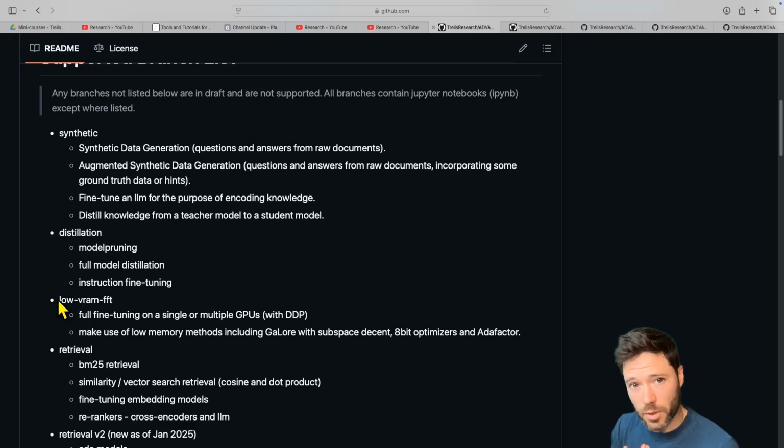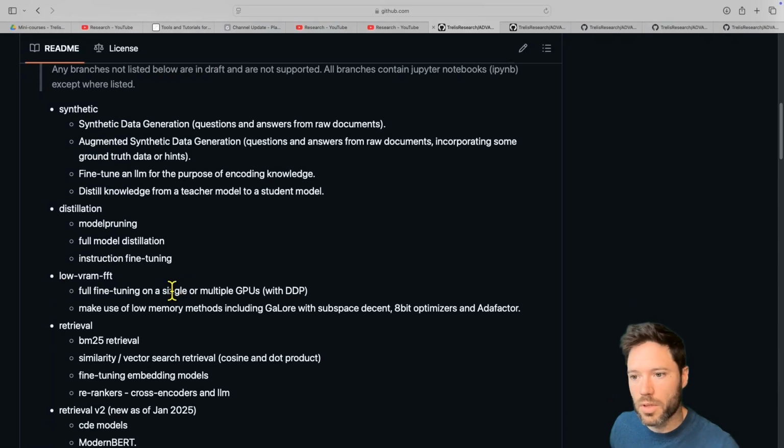Also, while I support the larger models like say Llamas and Qwens, I also support fine-tuning embeddings. I think this is less talked about, but retrieval performance is very important if you're building an overall system, and choosing the right models, getting the right generalization matters a lot to performance and accuracy. So I talk a lot and have recently talked about some of the cutting edge models like ModernBERT and the approaches like CDE, that's contextual document embeddings.